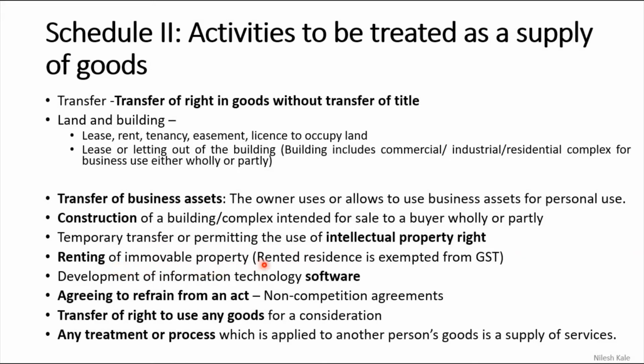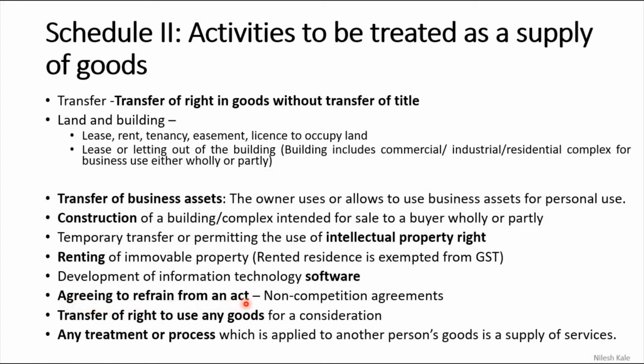Renting of immovable property. Next point, renting of immovable property, that is land or building, yes, that will be considered as a supply. Rented residence is exempted from GST, because the residential complex we do not consider as a business, because it is used for personal purpose. We consider that in the direct tax, that is in income tax. Development of information technology software, IT software, any software, that is a taxable supply.